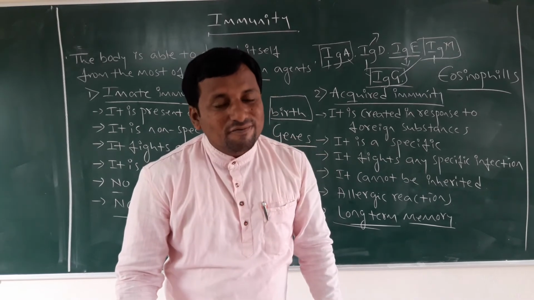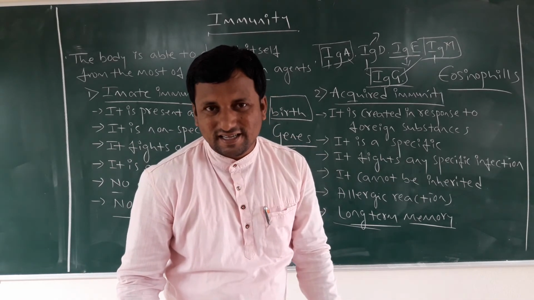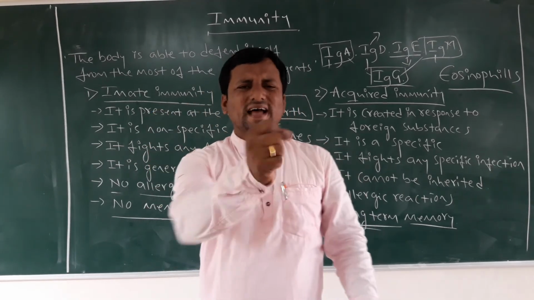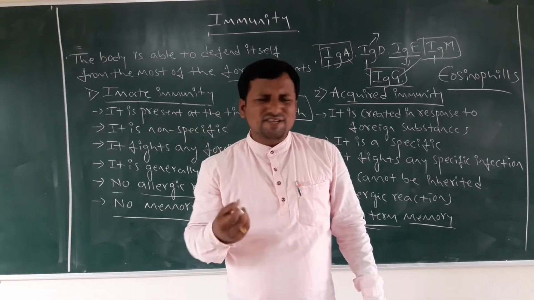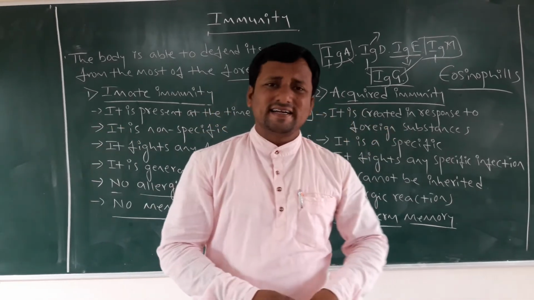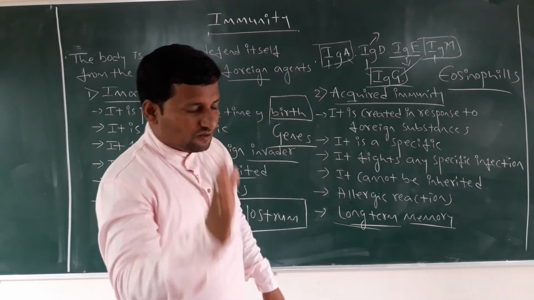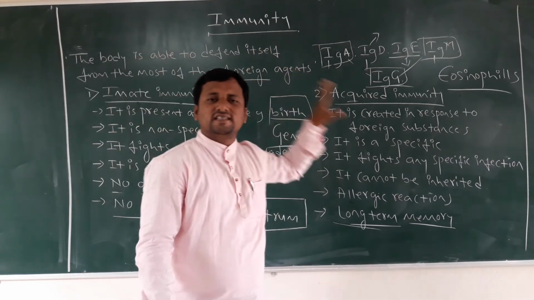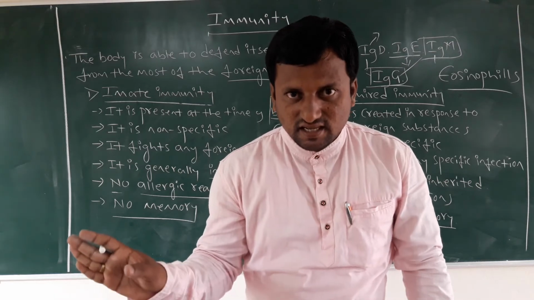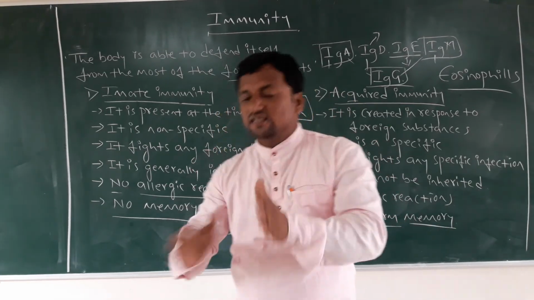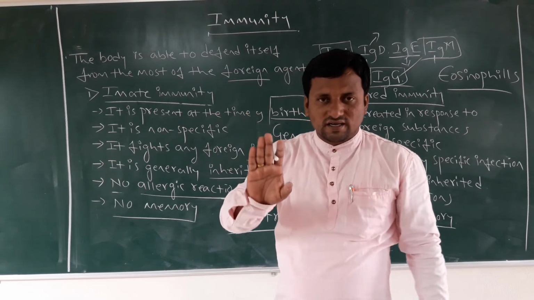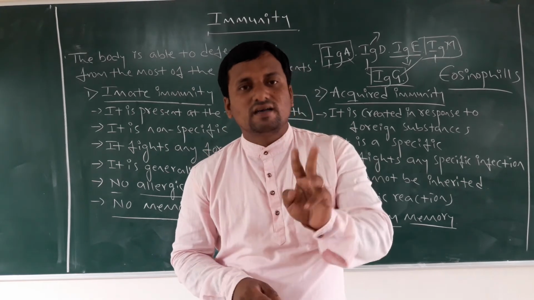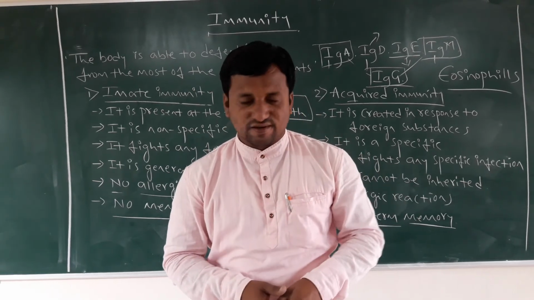We must know the meaning of immunity, and we must have immunity. Immunity is the complete ability of our body to differentiate itself from any foreign agents. In this chapter, the most important points are the definition of immunity and the difference between innate and acquired immunity. They are asked in 1-mark and 3-mark questions in different years.